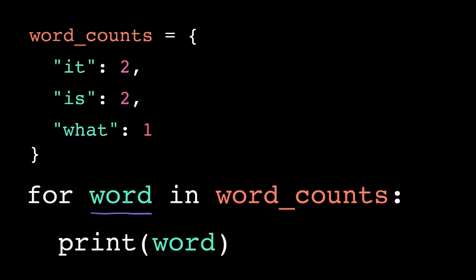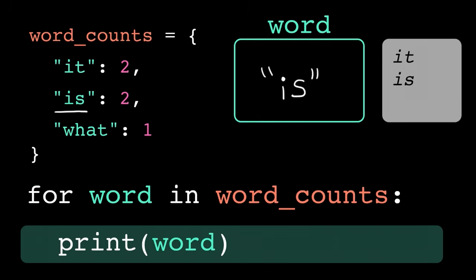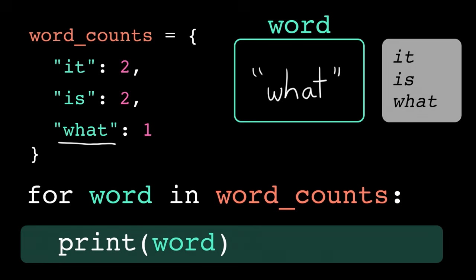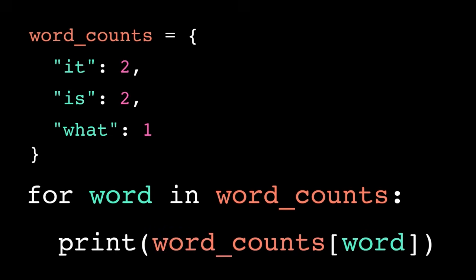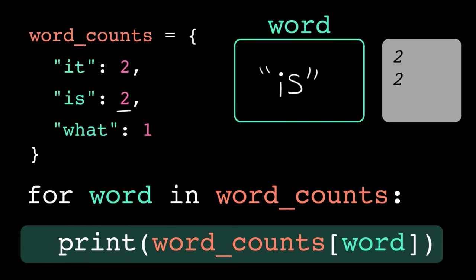Python iterates over dictionaries in insertion order, meaning the order the items were added. So on the first iteration, the loop variable word will hold the key it. On the second iteration, it'll hold the key is. And on the third iteration, it'll hold the key what. And now that we've reached the end of the dictionary, the loop terminates. If I want the associated value inside the loop body, I just access it using the key. So now this prints out it's value, 2, is's value, 2, and then what's value, 1.